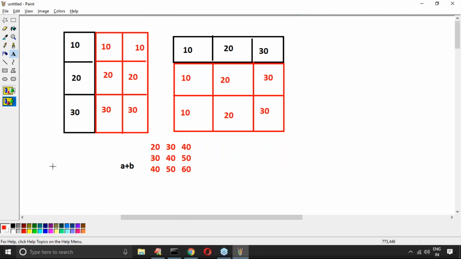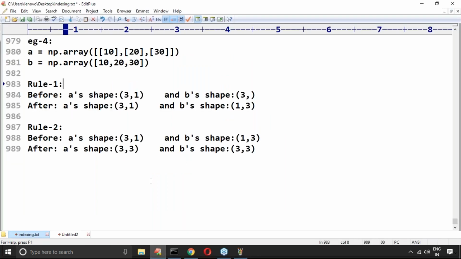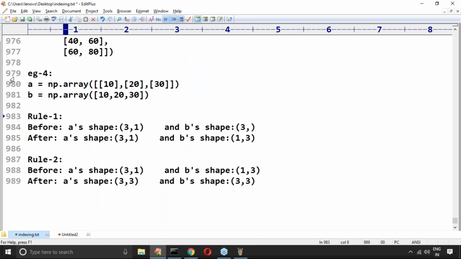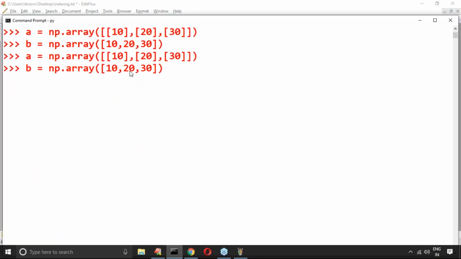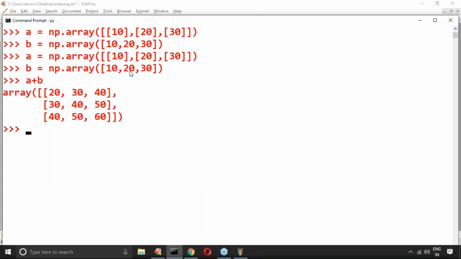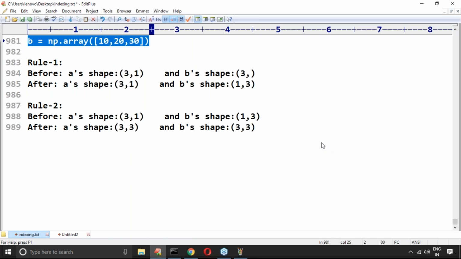After broadcasting the original arrays, how are these things going to happen? What is the result we are going to get by default? Am I going to get this one or not? I don't know, let me execute this. Yeah, this is my array, A plus B. Beautiful. Now we are getting a 3 by 3 array. Are you in a position to understand how the broadcasting happens?